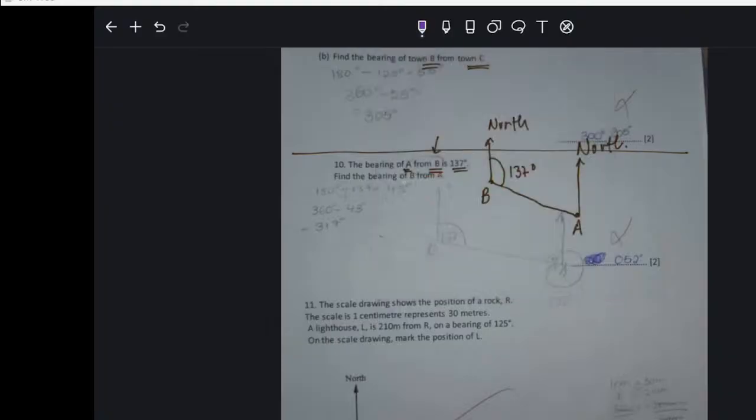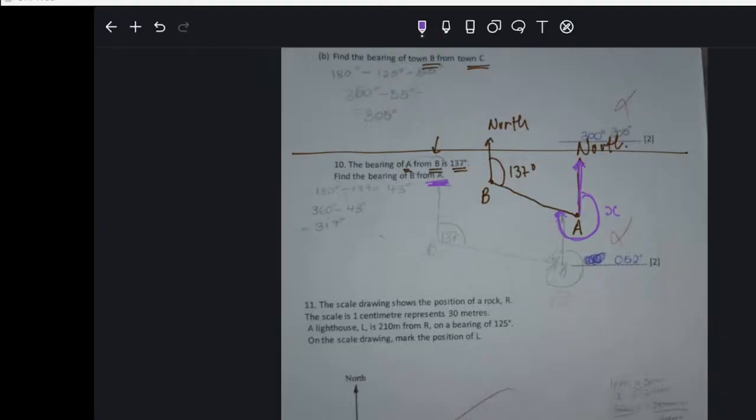Now they said find the bearing of B from A. So we now put a north at A. Then we go clockwise like this. This is the angle they want. This is the bearing they want, which is X. How many steps should we follow to get this one? B from A. That is why we started from A. We put the north at A. Then we went clockwise. Now it's your turn.